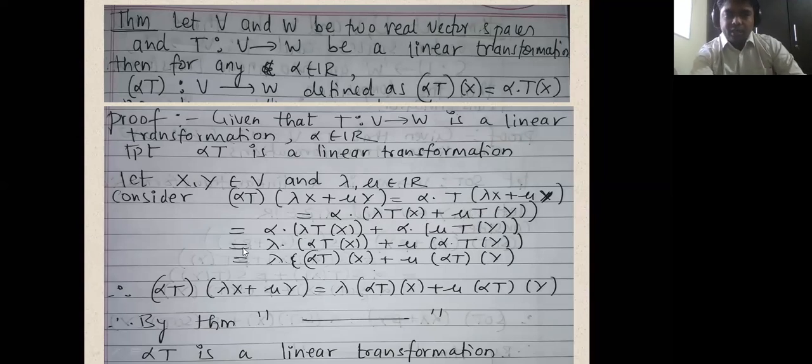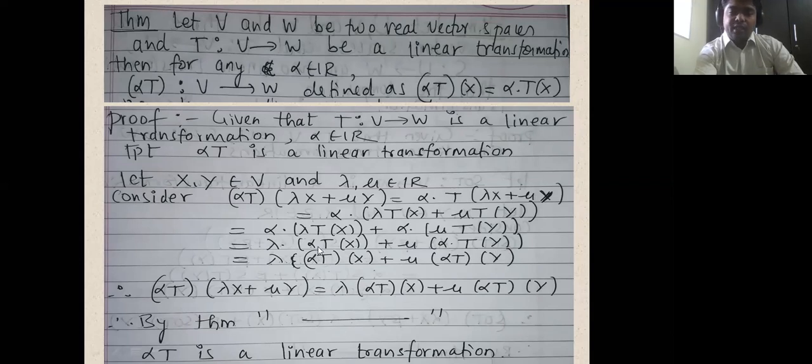That is alpha multiplied by the first component plus alpha multiplied by the second component. Further, I can switch the places of alpha and lambda, alpha and mu, because they are scalars. So lambda multiplied by alpha T(x) plus mu multiplied by alpha T(y).